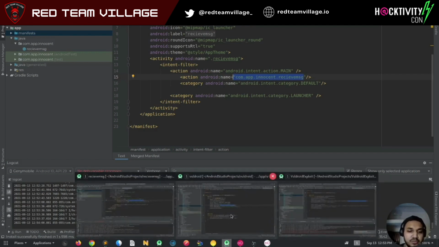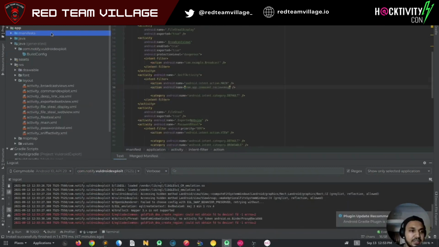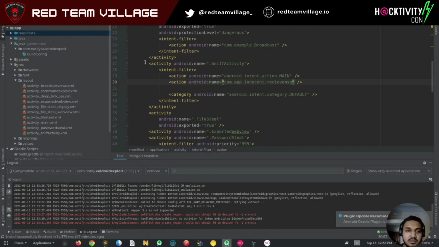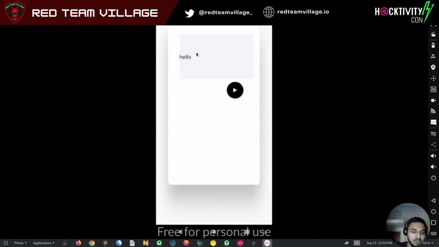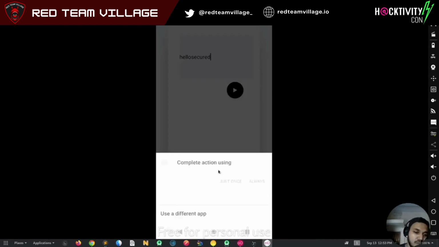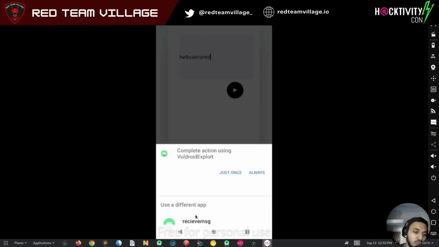So moving to an exploit application, we'll also set the manifest with the same intent filter. So here if you see, I have set the same intent filter for this as well. So because it has the same intent filter, once we type any message, let's say hello secured a message, and we click on the send button, what you will see is basically you will get both options, as in you can get it on the exploit application as well as on receive message.